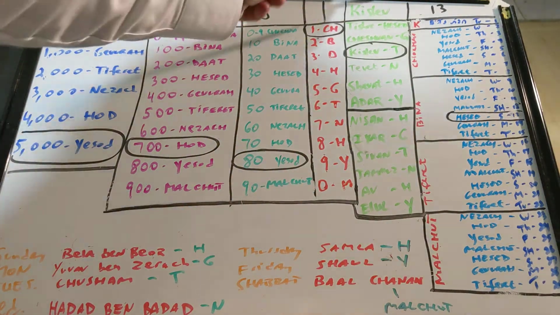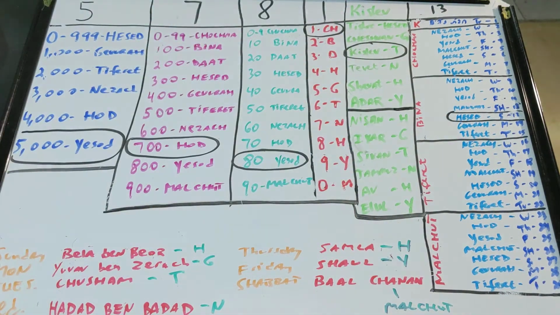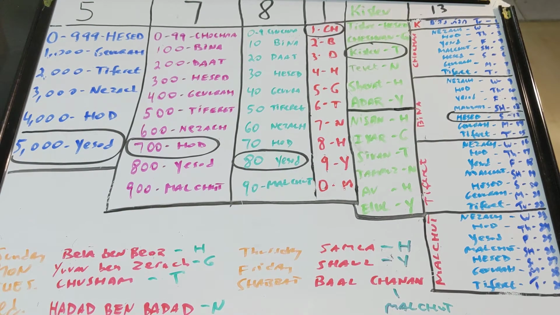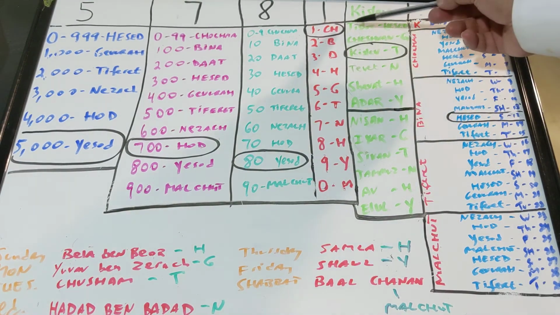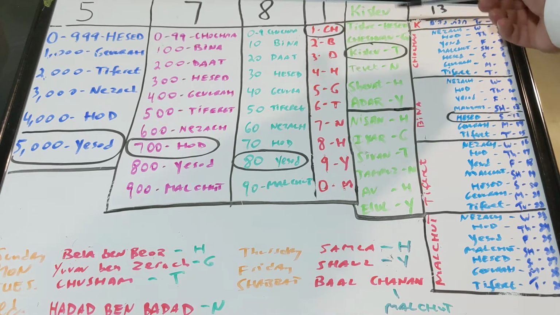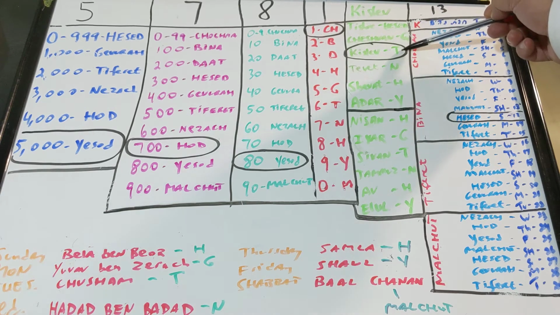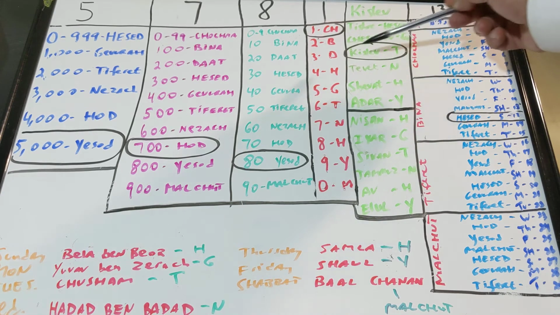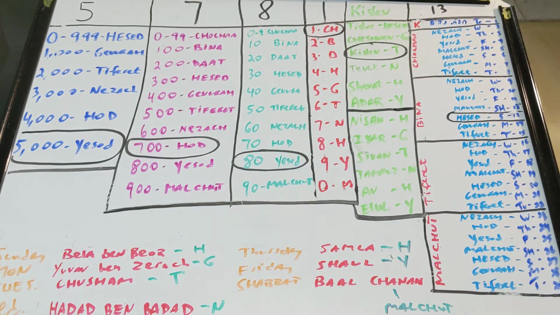Okay, so Kislev. Here it's a little different. We have 12 months, so we'll break it into half. The first ones will be Tishrei, right? Tishrei will be like Rosh Hashanah, holidays, Yom Kippur and stuff. So Tishrei is Chesed. Cheshvan is Gvura. Kislev, we're in Kislev now, is Tiferet. Tevet is Netzach, Shvat is Hod, Adar is Yesod.